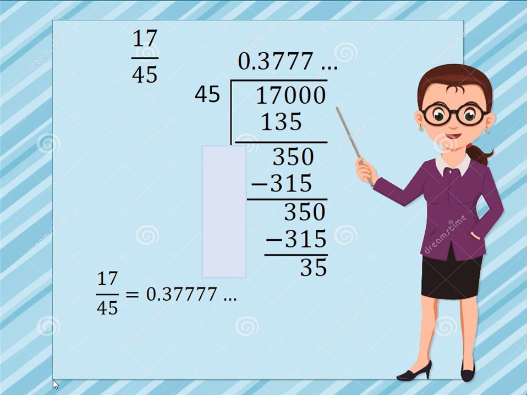Now to indicate whether this rational number is terminating or recurring. This decimal is non-terminating because the division is not ending and I am getting an infinite number of digits in the decimal part with a non-zero remainder. Now whether it is recurring or non-recurring. This decimal number is recurring because the digit 7 is repeating itself an infinite number of times in the decimal part. So 0.377 and so on is a recurring decimal.